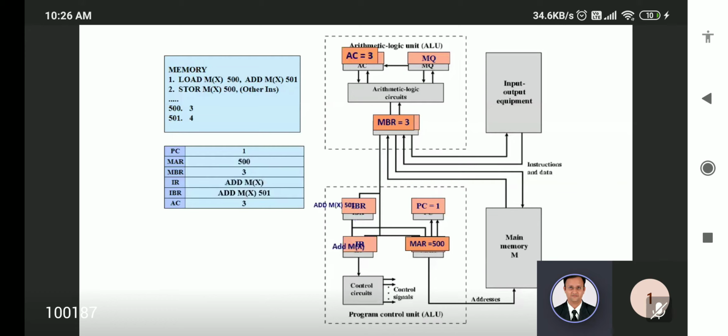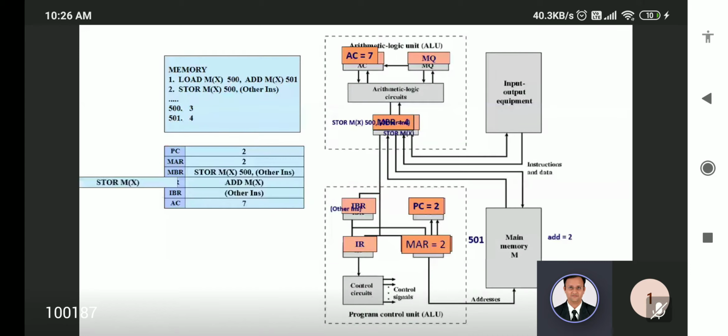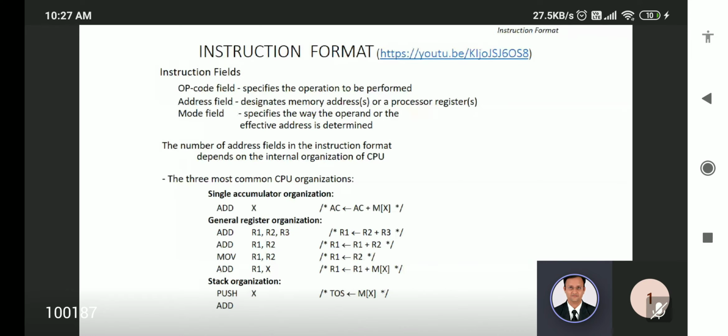Then coming to the next one, add M. Add M means accumulator content plus the content of 501. So 501 is going first to the address register. In address 501, what is available? 4. See, now 4 is going. Then that 4 plus 3, it is modified to 7. See, accumulator equal to 7. So finally that 7 is going to be stored. Store M means the main memory now contains 7. That's all. You likewise do it.